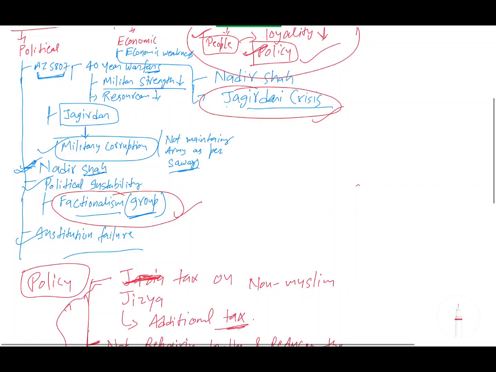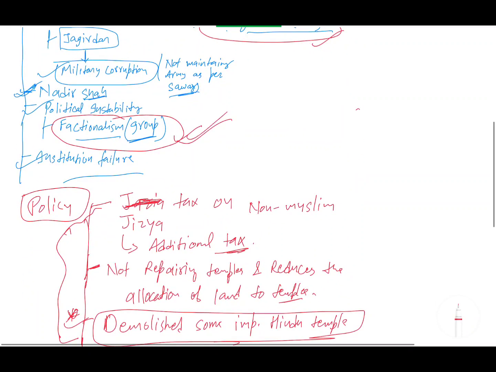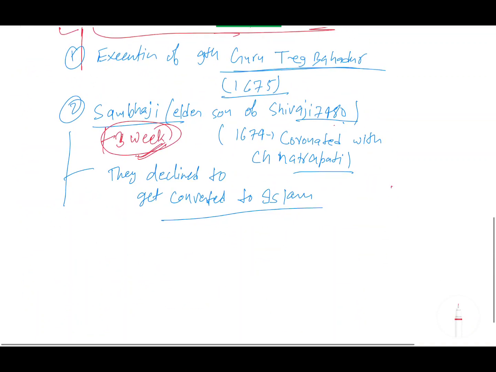Now the second thing we will see is factionalism, how factionalism started, and this is about after Aurangzeb.